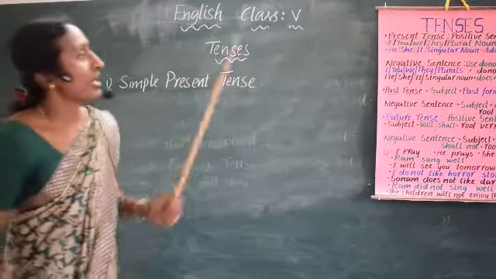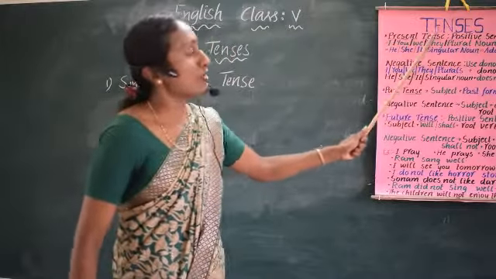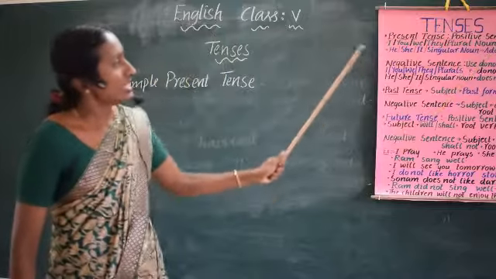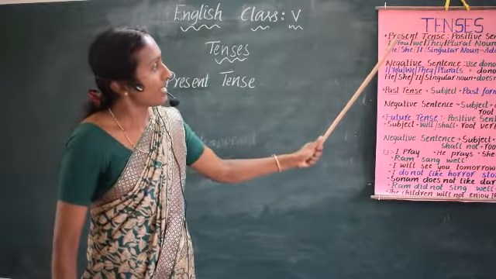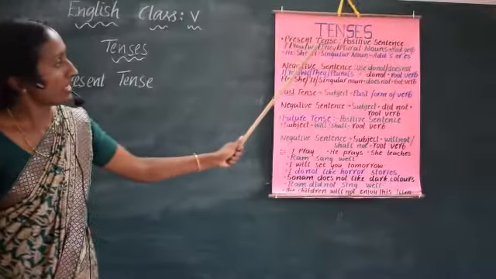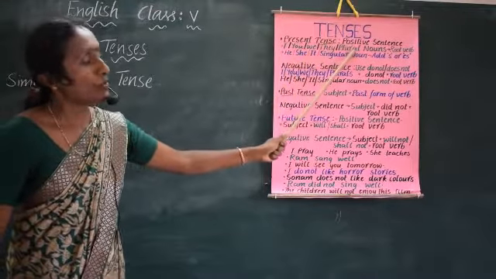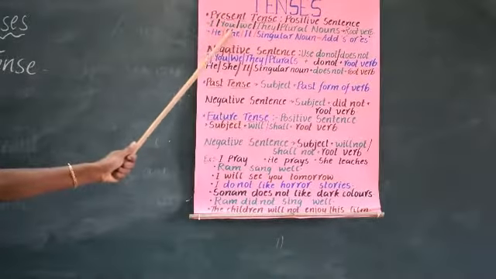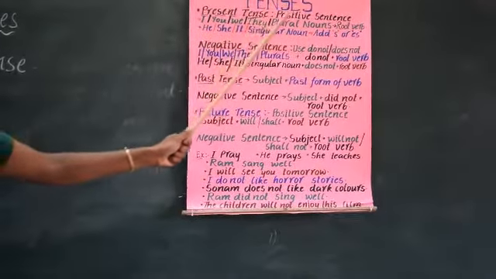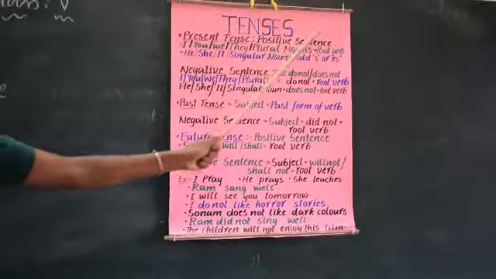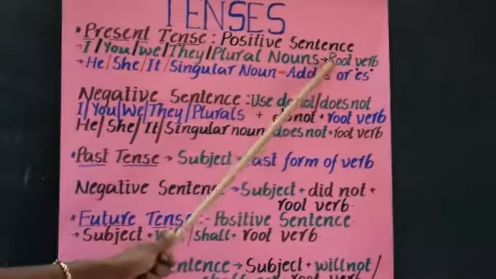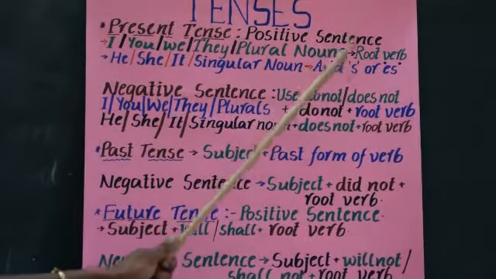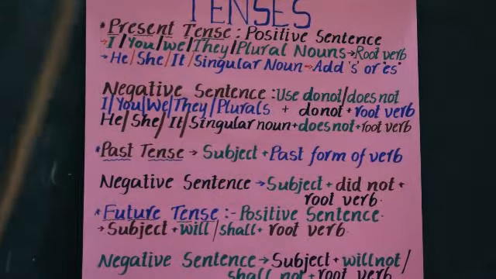See here, simple present tense, formation of positive sentence. If the subject is I, you, we, they, or plural nouns, you must use the root verb, the present form of the verb. You should not add s or es to the verb.